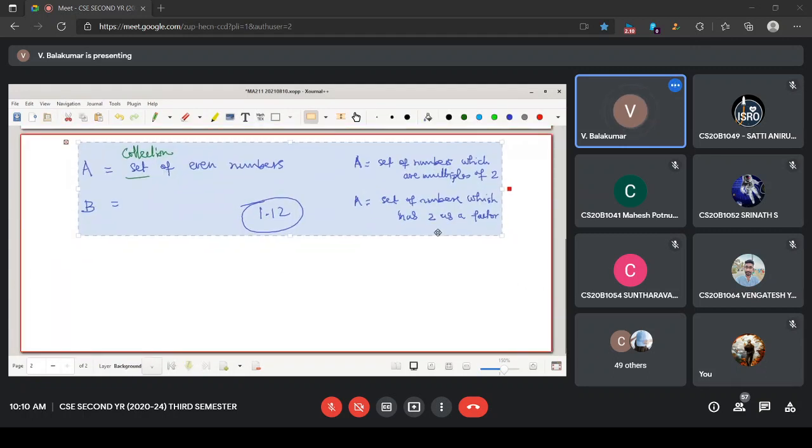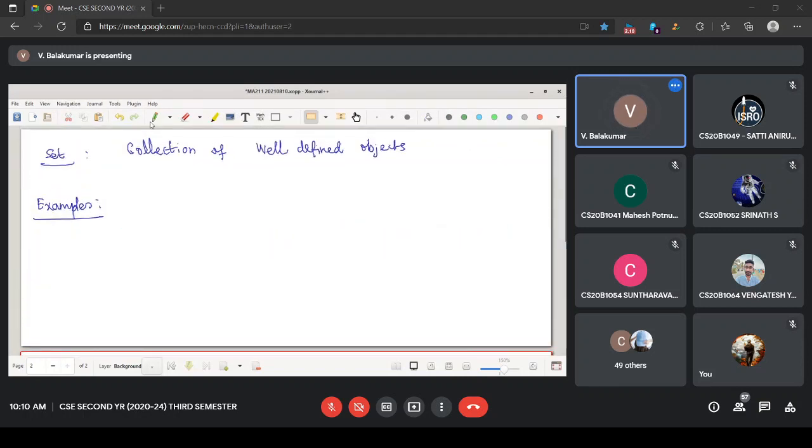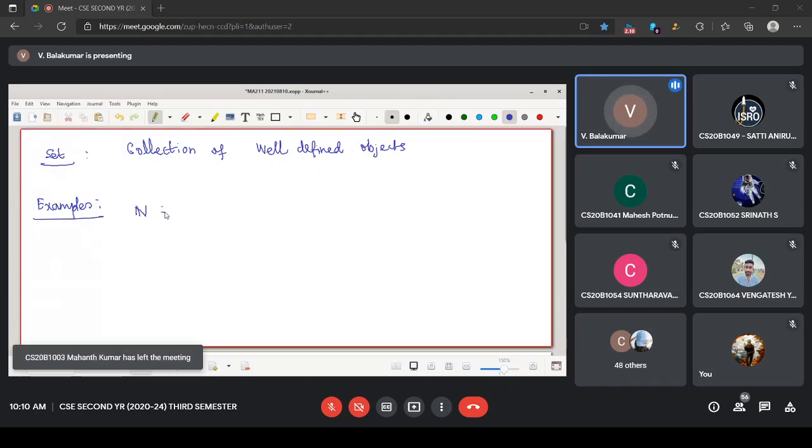Let it be there. First of all, I'll give you some standard examples. We are using this notation for the set of natural numbers. Is that what you have done so far in school or in previous years?